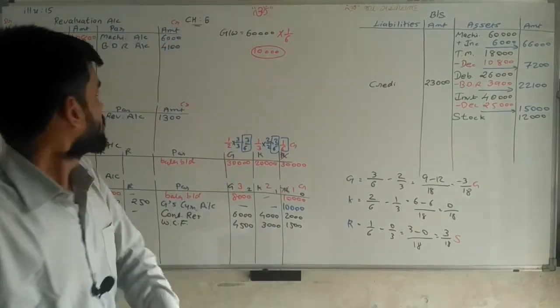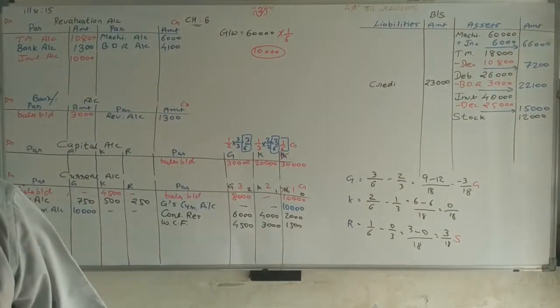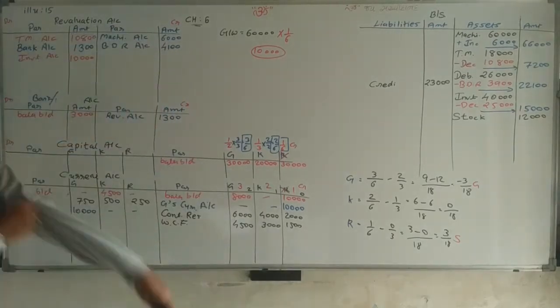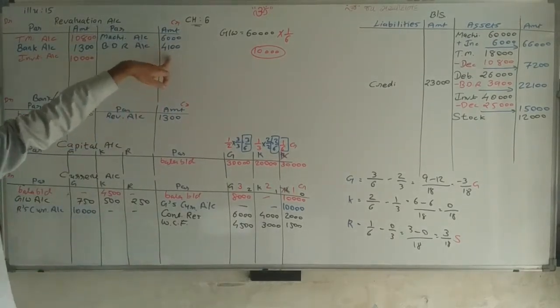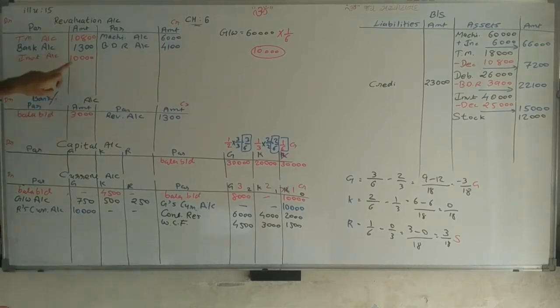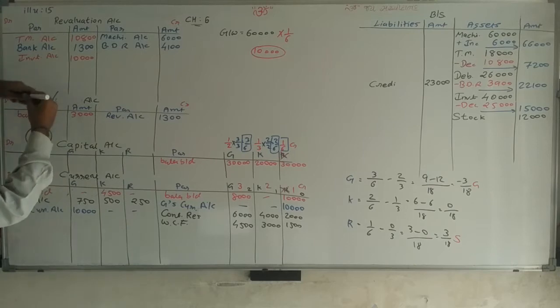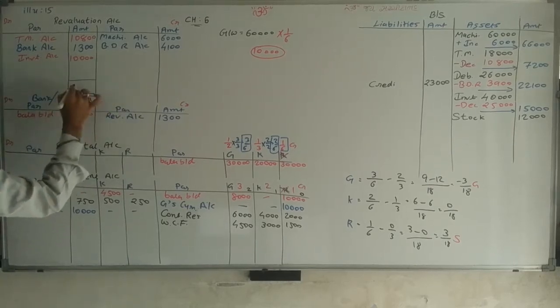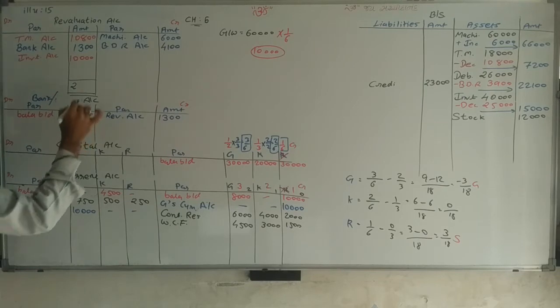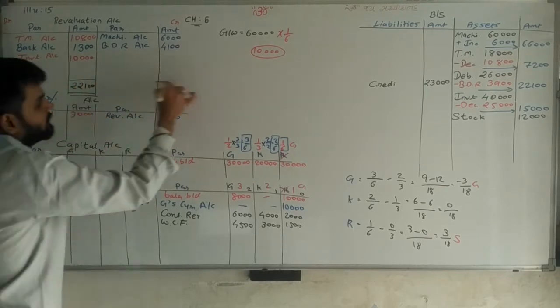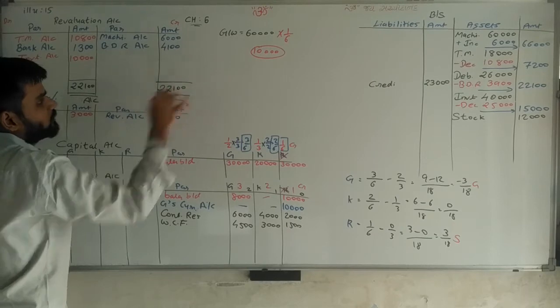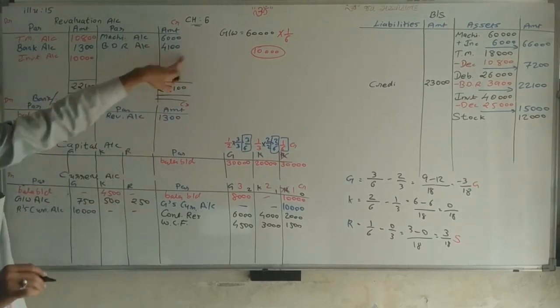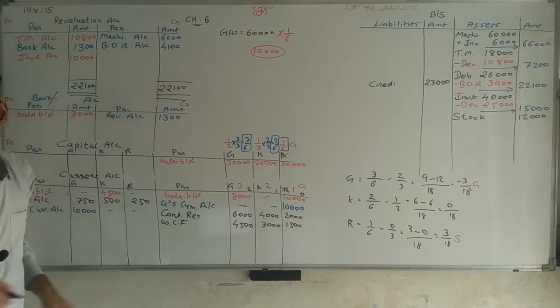So first of all, closing the revaluation account. Revaluation account 6,000, 4,100 here. So 10,100. If we are making the total of debit side, 22,100. That is more. So here also 22,100 rupees. From that we are deducting 10,100, so we are getting 12,000.